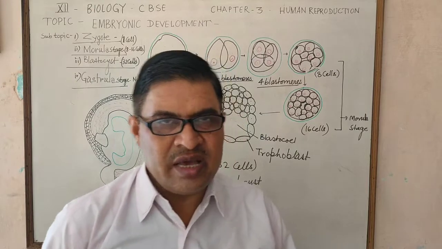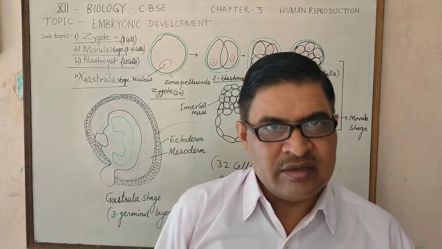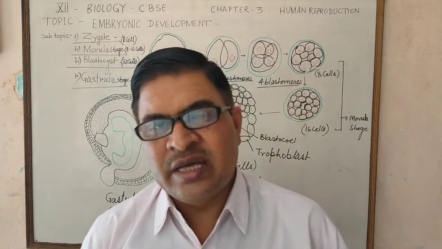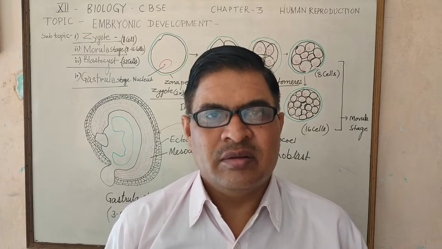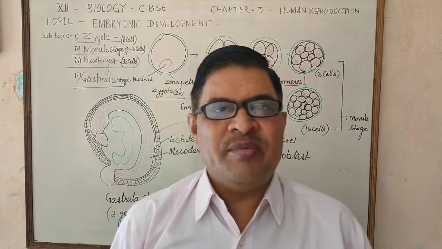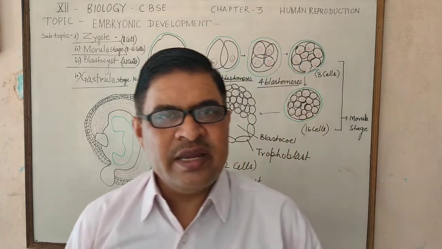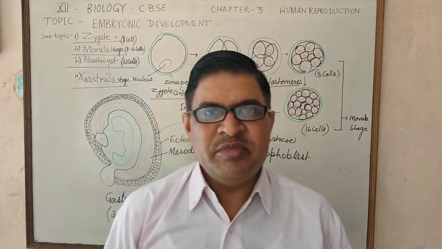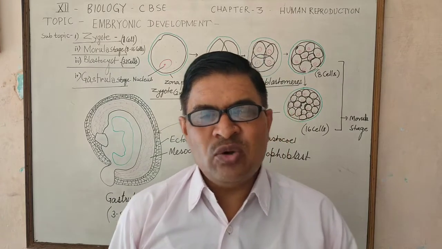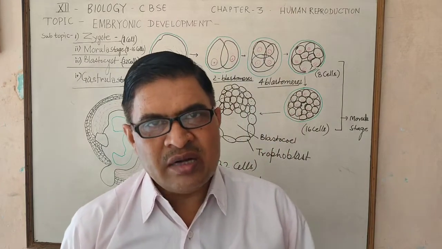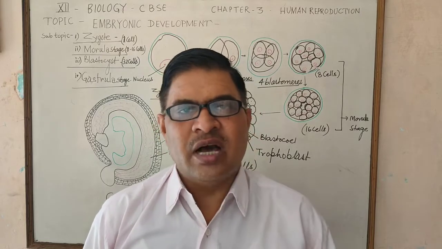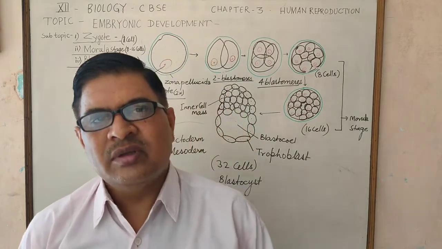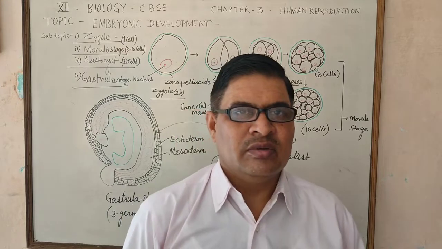Mesoderm layer, which is generally present in the coelomic type of animal. This coelomic type of animal has a well-developed mesoderm, and this mesoderm develops in between the ectoderm and endoderm.